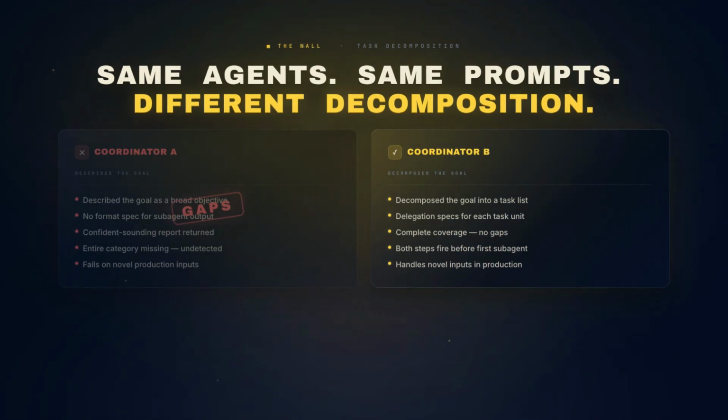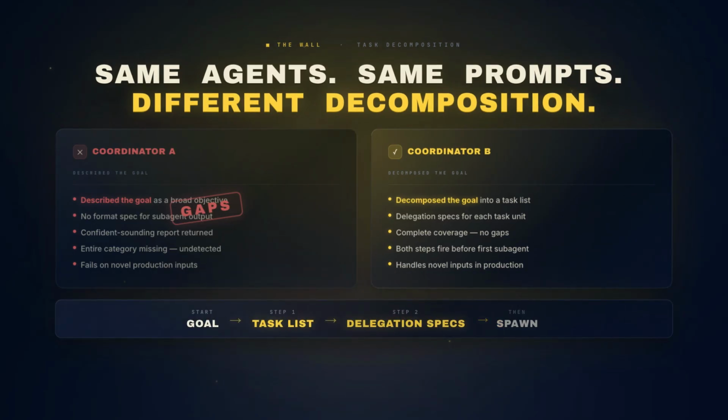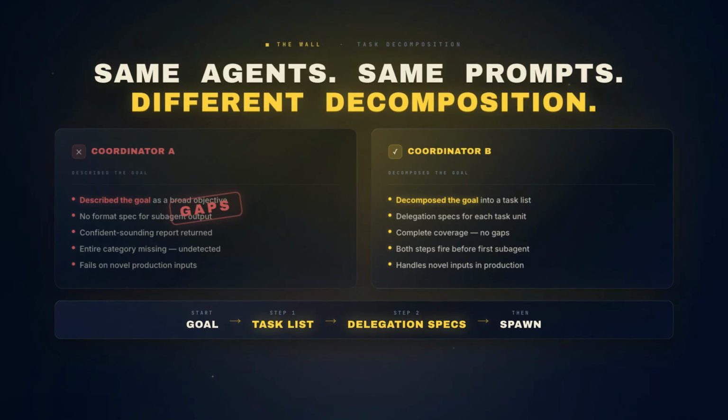The planning was wrong. 2 coordinators, same 10 agents, same subagent prompts. One produces complete coverage. The other produces confident-sounding gaps. The difference isn't capability. The difference is that one coordinator described the goal and the other decomposed it. Decomposition turns a goal into a task list. Delegation specs turn each task into an isolated executable unit. Both steps happen before the first subagent fires.